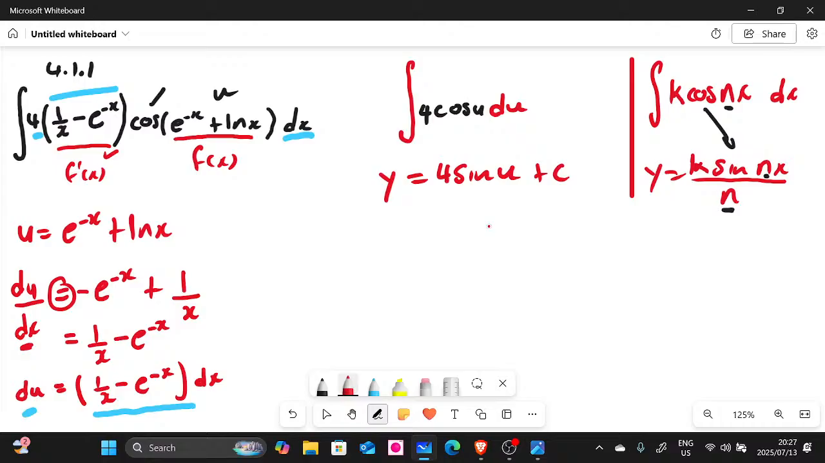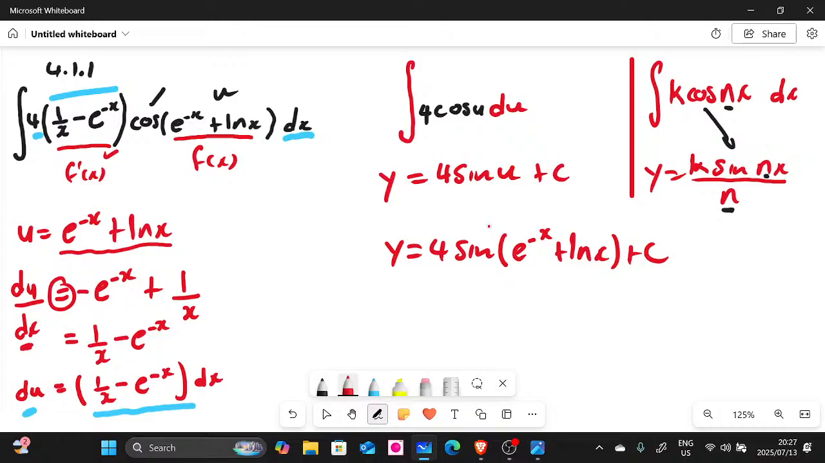So our final answer is going to be y is equal to 4 sine. Instead of writing this u here, remember u is equal to all of that, so we're going to write e to the power of negative x plus natural log x plus c. There we go. So this is how you do this one, guys. I hope you manage to get it. It was not that difficult, to be honest with you guys.